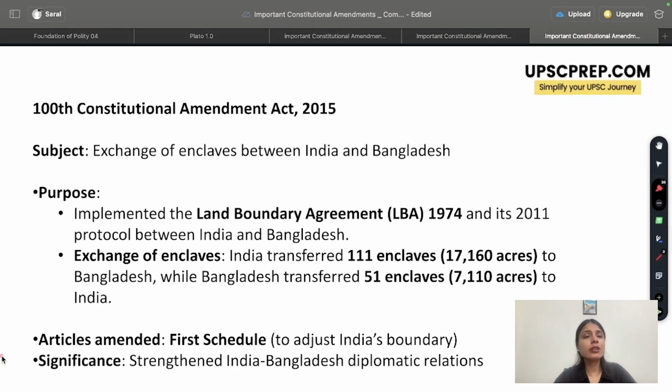The next important amendment is the 100th Constitutional Amendment Act, which came in the year 2015. Now, this came to solve a very unique problem. That was the problem of enclaves. So, what was this problem?